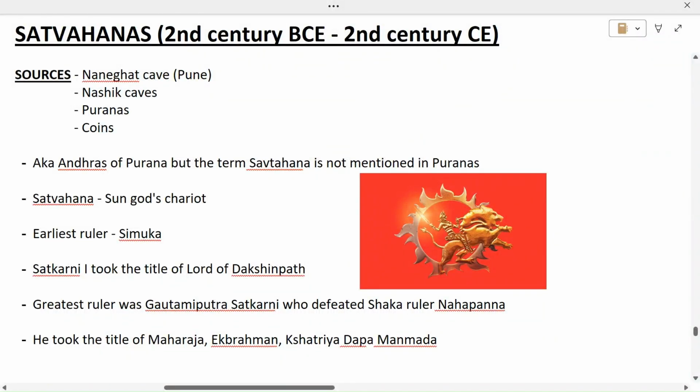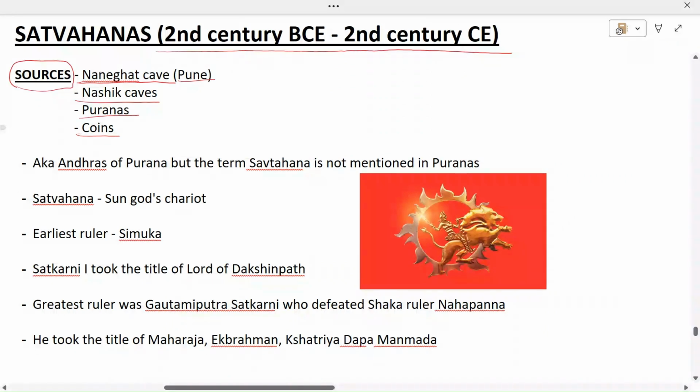Hello everyone. So today we are going to start with the topic Satavahanas. The time period was from 2nd century BCE to 2nd century CE. Now, what are the sources for the information about the Satavahanas? So sources क्या है इसके? First one is Naneghat cave in Pune, then are the Nashik caves, then are the Puranas, and then are the